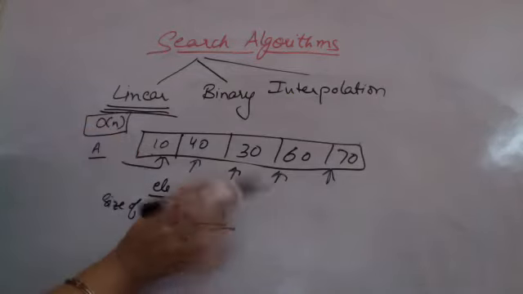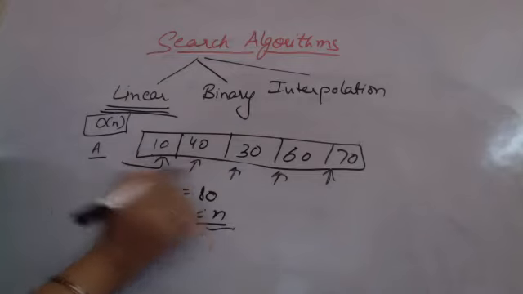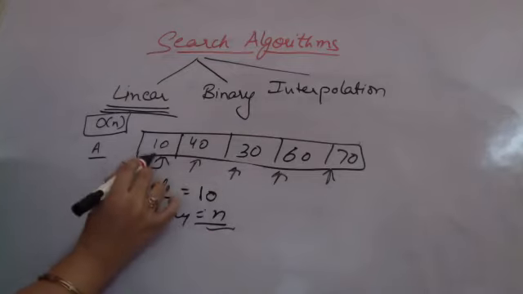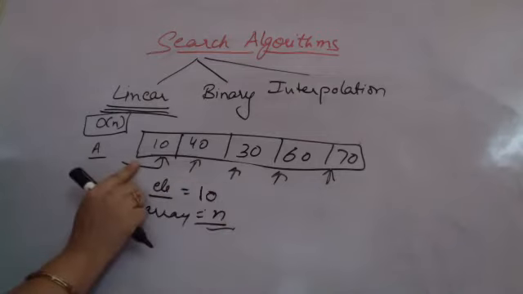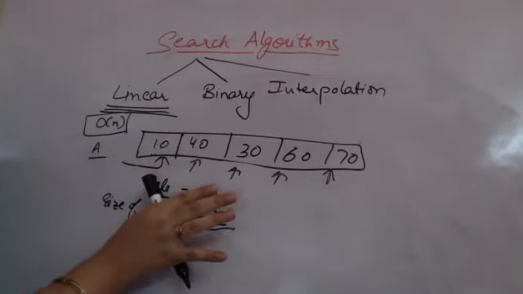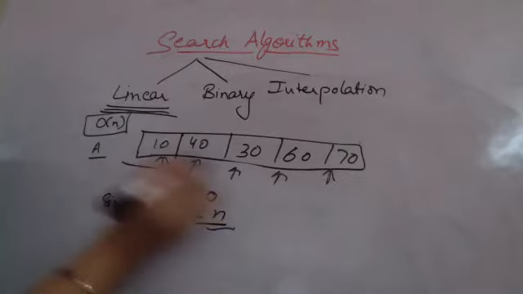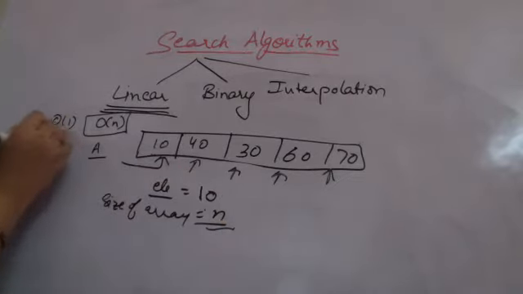Worst case complexity. In the best case, we searched for 10 and found the first element itself. This is the best case. Instead of n, we got the answer in 1 search. We stop here. This is the best case. So best case complexity is of the order 1, but the best case is very rare. So the worst case complexity here is of the order n. That is what we are interested in.